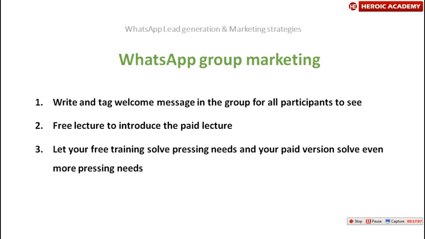You understand? If you do this well, a lot of them will get interested and they will pay you. You understand me? So that is how you market on a WhatsApp group. Simple. Create a group, invite people, write a welcome message and tag it. Then you deliver the free lecture after inviting people. Then you sell the paid version, and that's it. So that's how you market on a group, in case you want to use a WhatsApp group for your marketing.